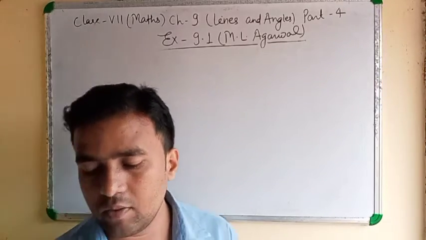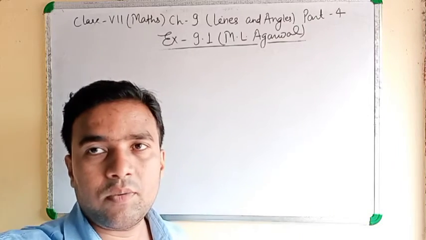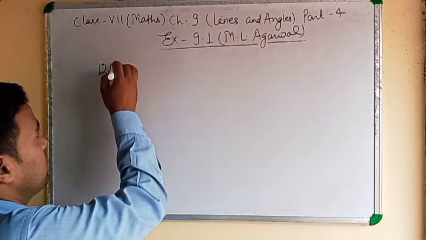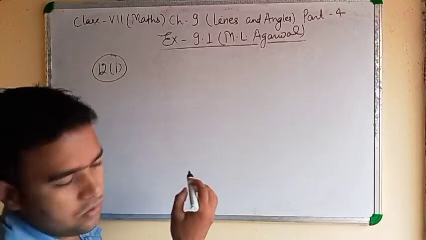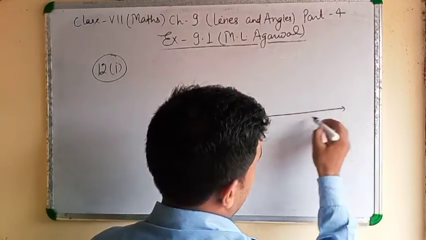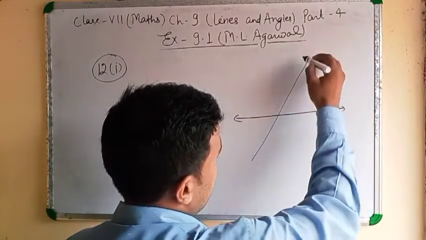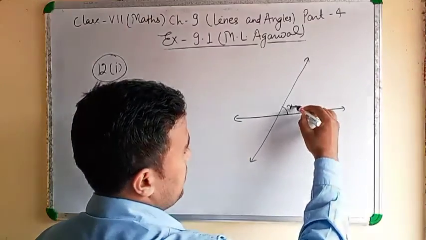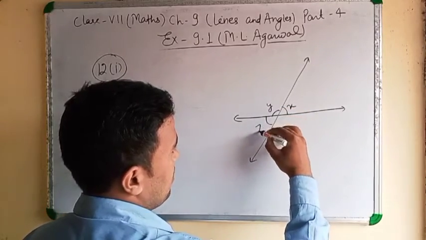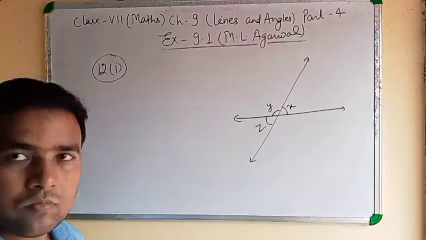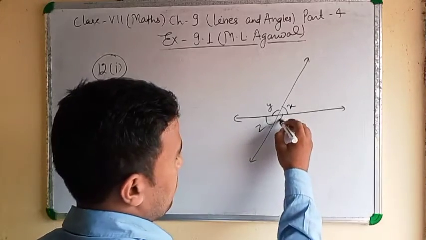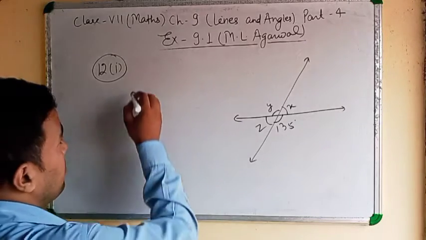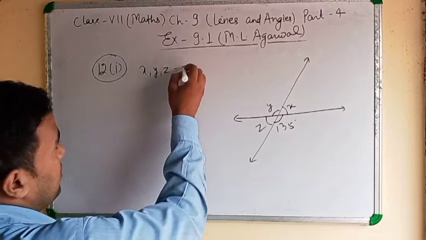Question number 12. Find the value of x, y and z in each of the following diagrams. It is an x, it is a y, it is a z, and it is 135. Clear? It is asking to find the value of x, y and z.